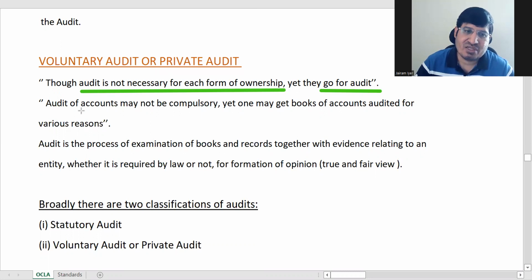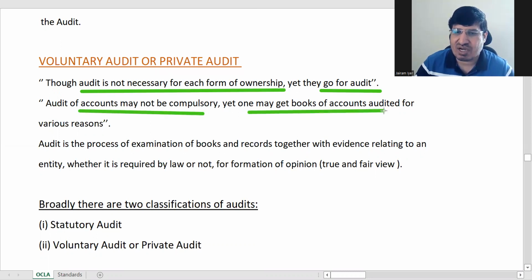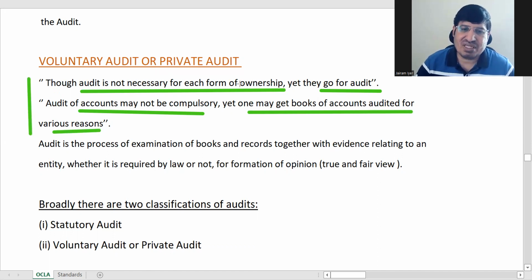Audit of accounts may not be compulsory, yet one may get books of accounts audited for various reasons. Both these are the same thing. Both are saying that audit is not necessary for all types of entities, but they still go for audit. We'll have to explain this sentence. So हम देखेंगे बाद में.